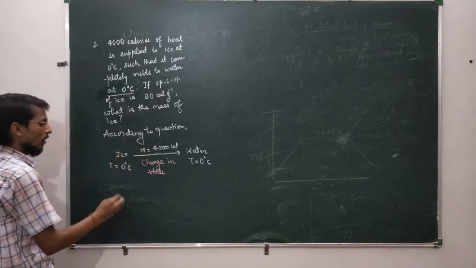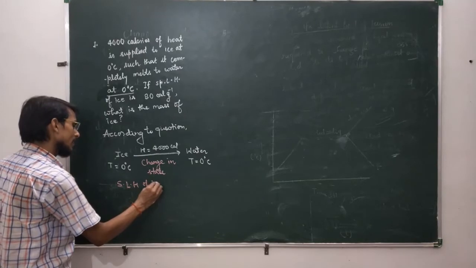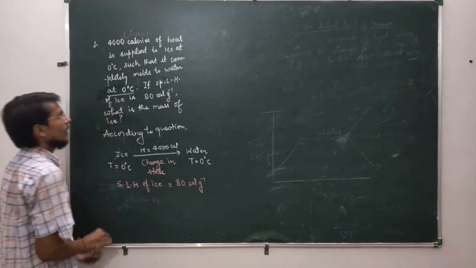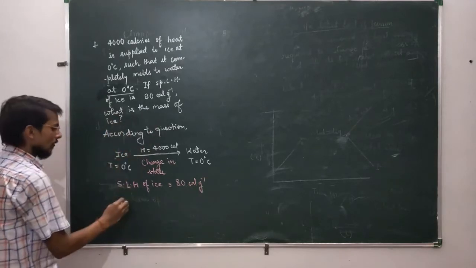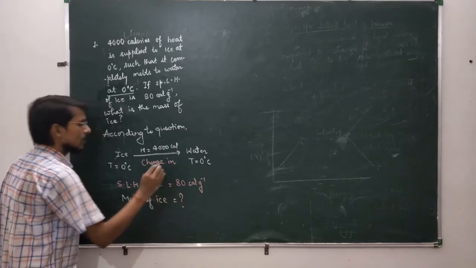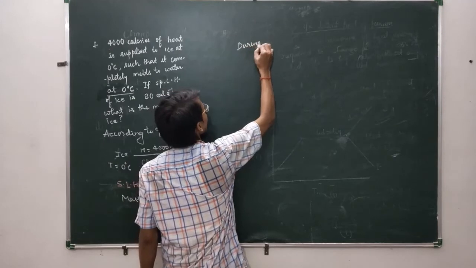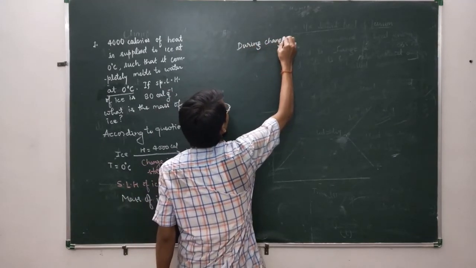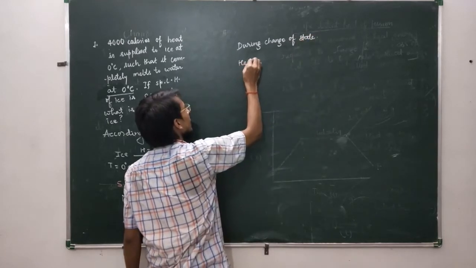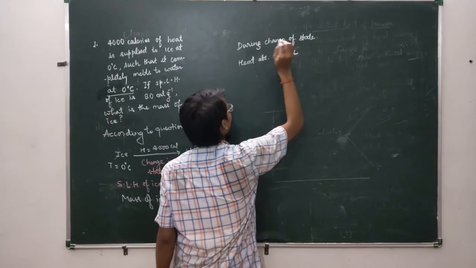Specific latent heat of ice is also given. It is 80 calorie per gram. And we have to find the mass of ice. Mass of ice is equal to what? Now we can write, during change of state, heat absorbed is equal to m into L.